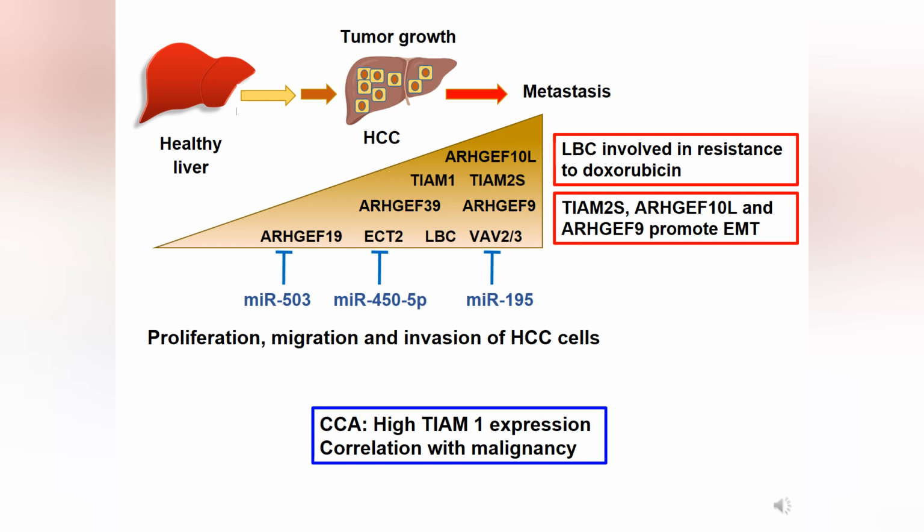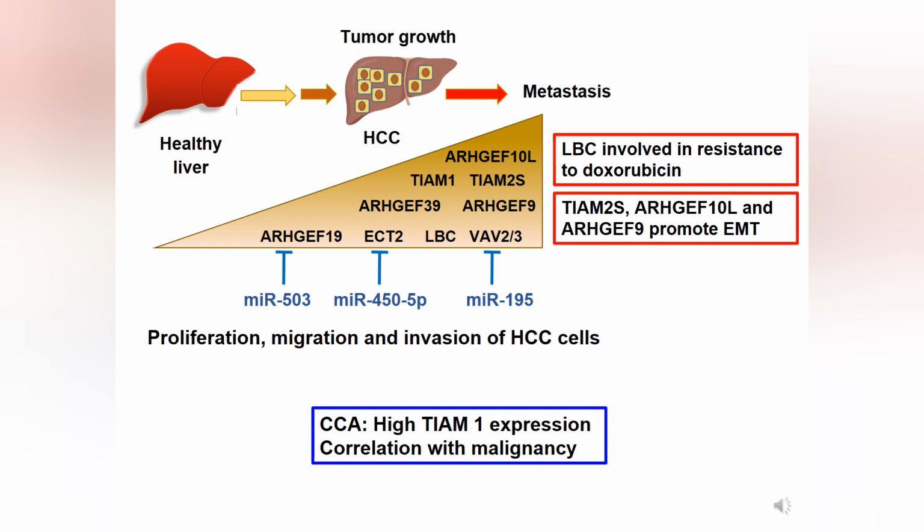In addition, LBC is involved in resistance to doxorubicin, and Tiam2S and ARHGEF, among others, promote epithelial mesenchymal transition.